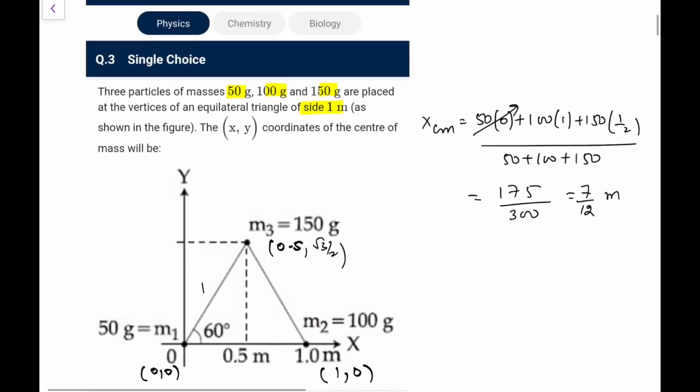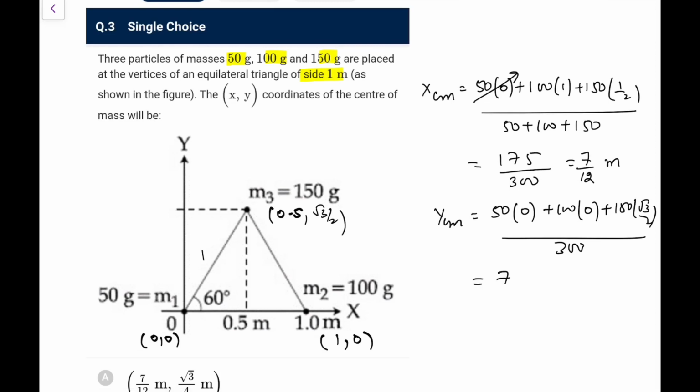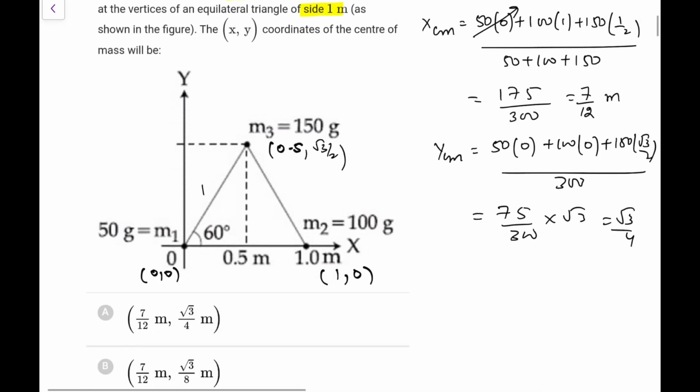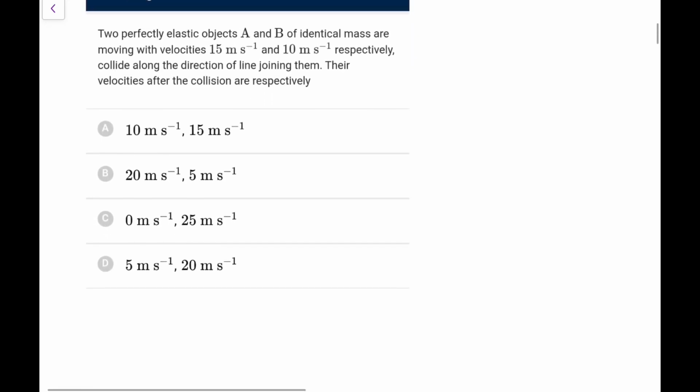Now the YCM. So what is YCM? It would be again 50 into 0 plus 100 into 0 plus 150 into root 3 by 2 divided by 300. So this would be 75 by 300 into root 3, I can directly say 75 into 4 is 300, so it is root 3 by 4. So go for option A in this case. So simple CM calculation, be careful.